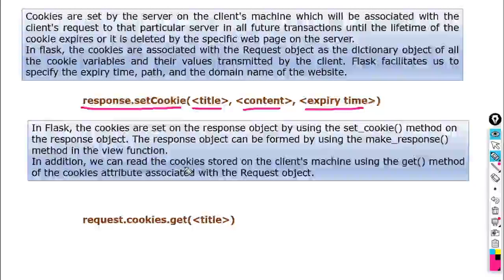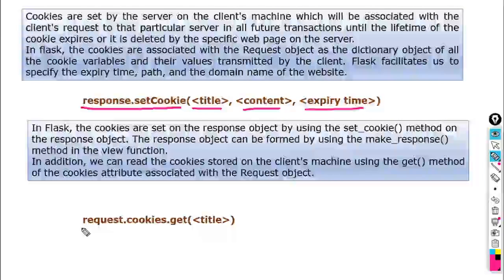In addition, we can read the cookies stored on the client's machine using the get method of the cookies attribute associated with the request object. So we can see whatever cookies are set with the help of browser settings, and also we can access them with the help of code in Flask.